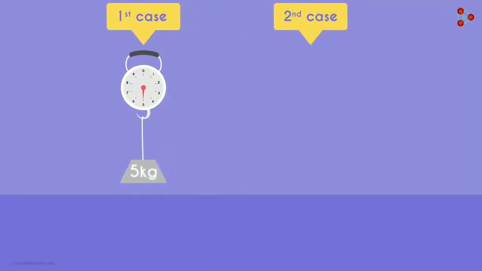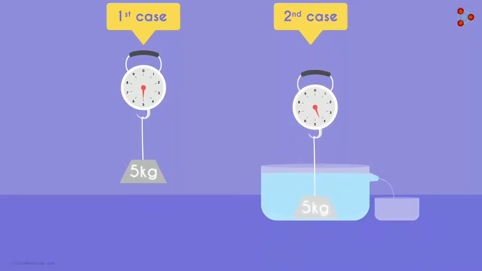For the second case, take a beaker of water which has a small opening at the top. The water in the beaker is filled right up to this point where the opening is. And we keep a small container under the opening. Now slowly lower the solid object into the water and you'll see that the reading will be a lower number as compared to the previous case. Why is that? It's because of the buoyant force acting on the object.